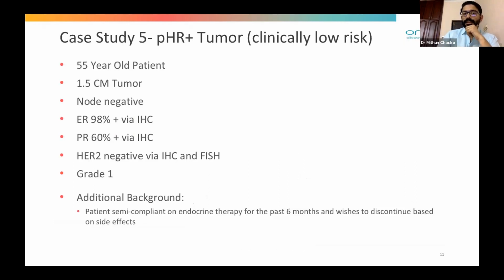Now coming to the fifth case study, this is also a routine case that can be seen.